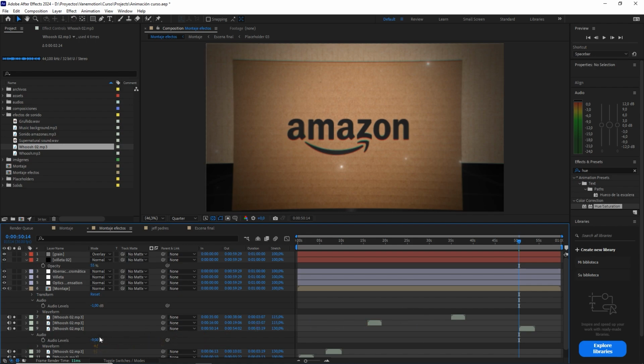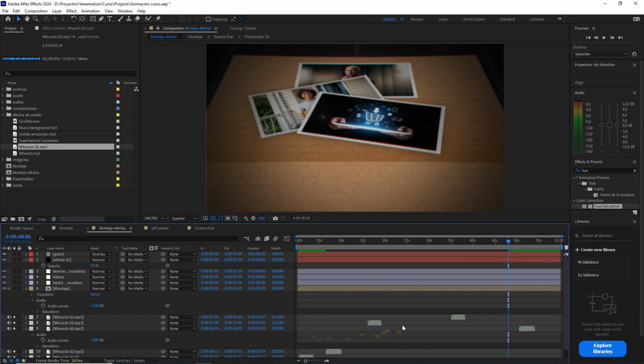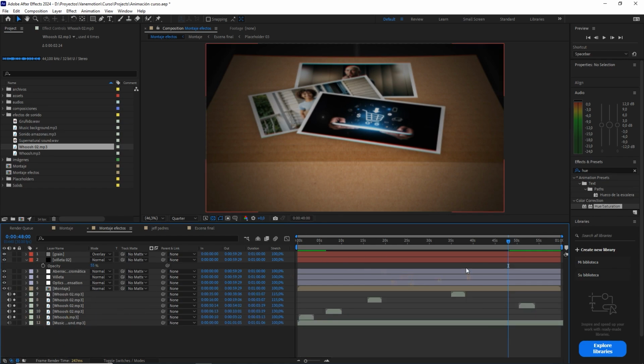I'm giving you these values because, as I tell you, I have been paying attention here in this audio graph, trying to ensure that it always remains more or less green and that it does not go to the yellows, nor to the reds, nor that it stays very low. So that's why I'm putting these values on the decibels. Okay, perfect. Well, these wind effects, we already have them all on.